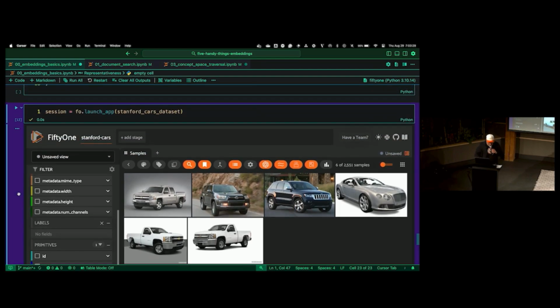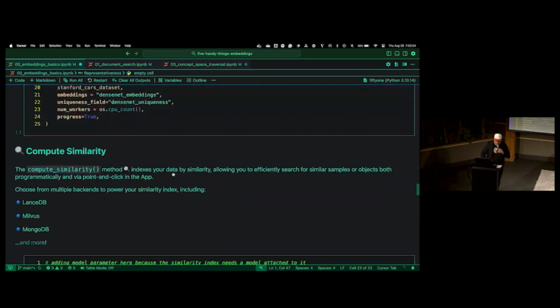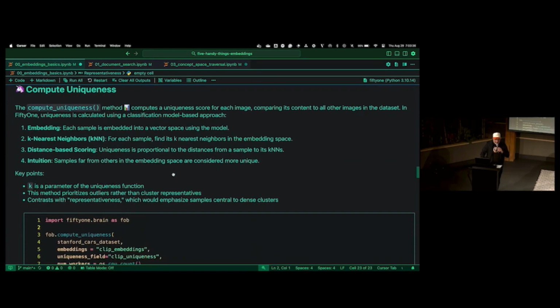How is uniqueness computed? Based off like distribution, common backgrounds? So under the hood, I outlined it here. I'll send you guys a GitHub repo. I think Jimmy will email you all that stuff. But essentially, I outlined the algorithm that we use here. Essentially, we're using embeddings, then we do a k-nearest neighbor search, then some distance-based scoring, and then you can mess around with that a little bit.